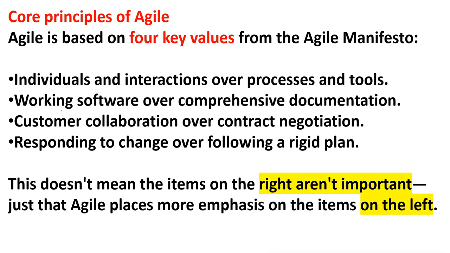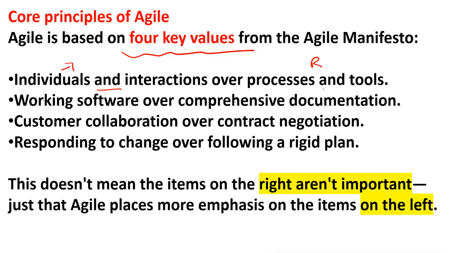Core principles of Agile: there are four values from the Agile manifesto, and again I will highly recommend you memorize this because there will definitely be one question related to these four values. Individuals and interactions over processes and tools. Again I will explain, this is the left side, this is the right side. See, after "over", this is the right side. So according to Agile, we have to focus on the left side.